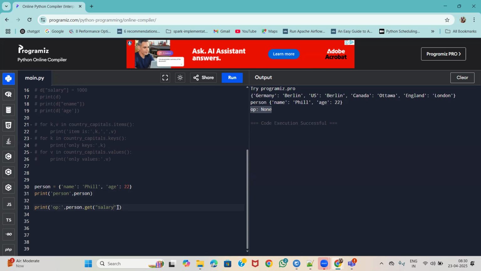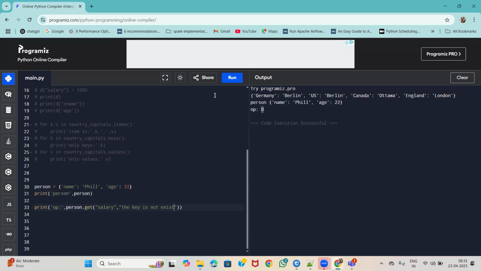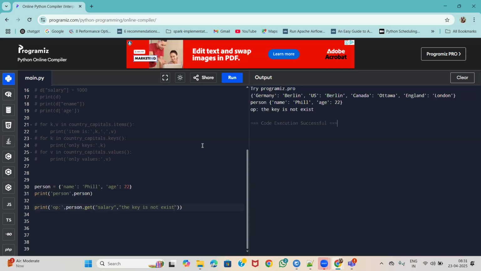So whenever the key is not present in the person dictionary, I would like to see a manual or external value, so I will give 0. See, this is how we can get it. Otherwise the key is not present, it does not exist. This is the importance of the get method.